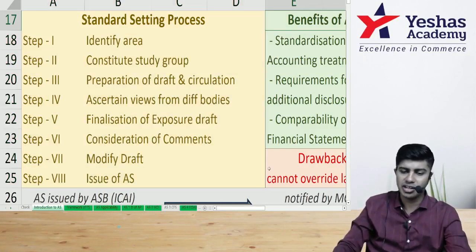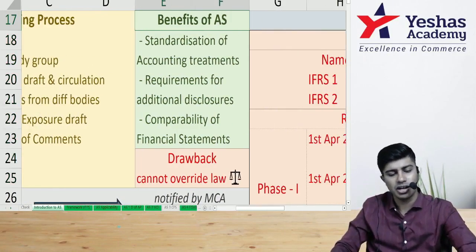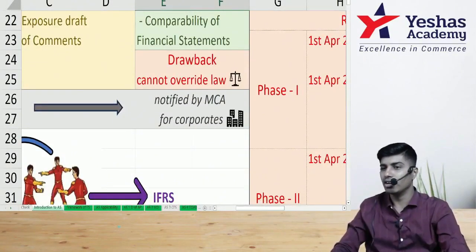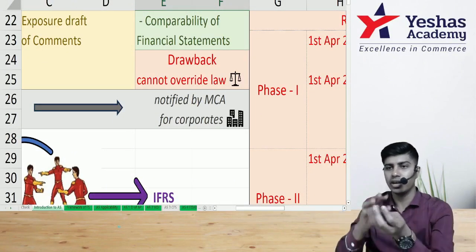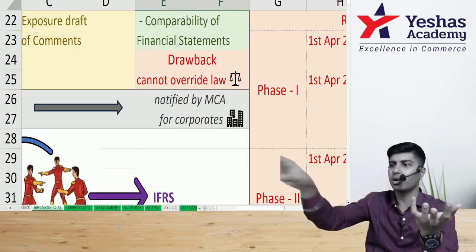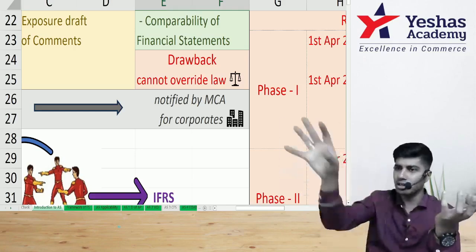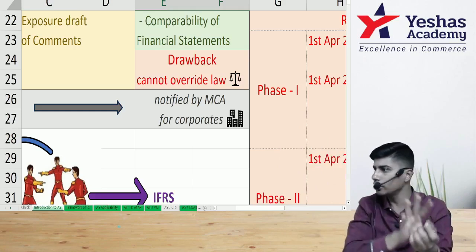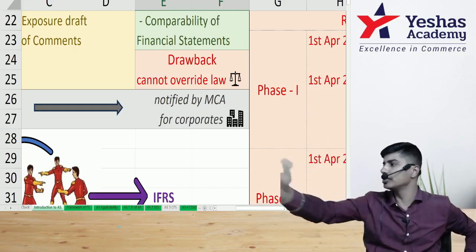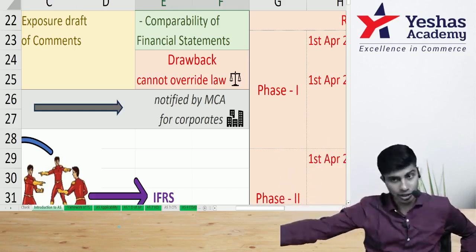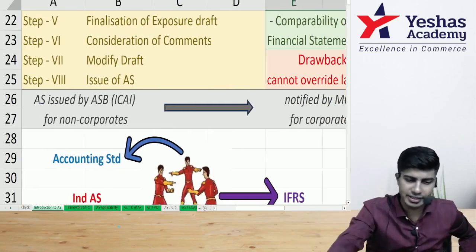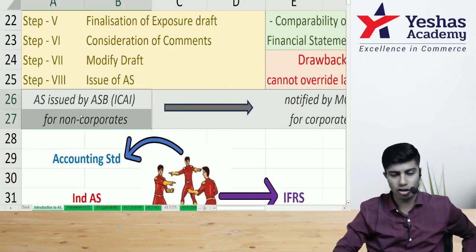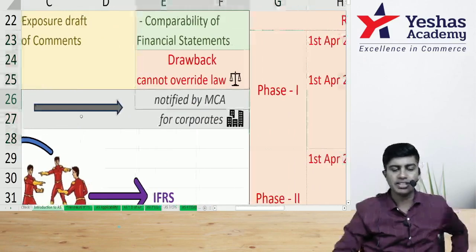You know the benefits. The drawback is that whatever an accounting standard says, it cannot override law. It cannot tell something illegal. Accounting standards come under the purview of the Companies Act. Within the boundaries set by the Act, the accounting standard should be there. It cannot cross the boundary and say something illegal. Accounting standards are issued by ICAI for non-corporates. However, for corporates, it is mentioned by whom?